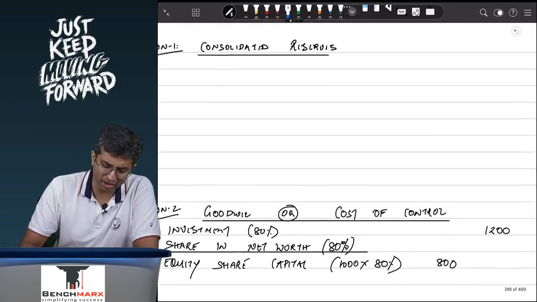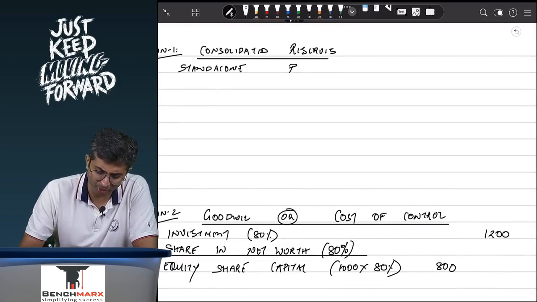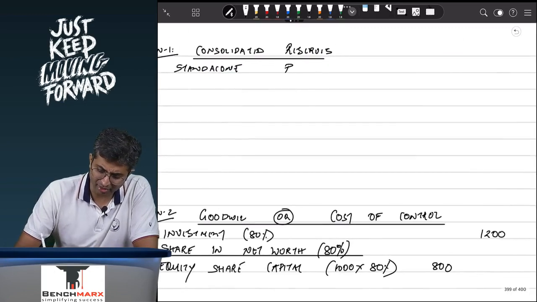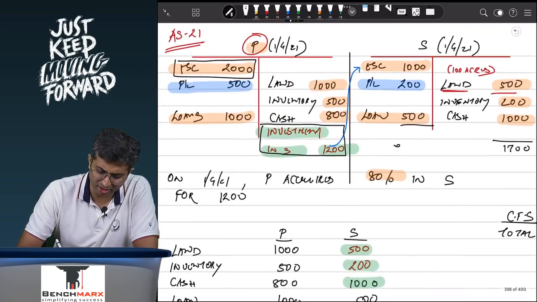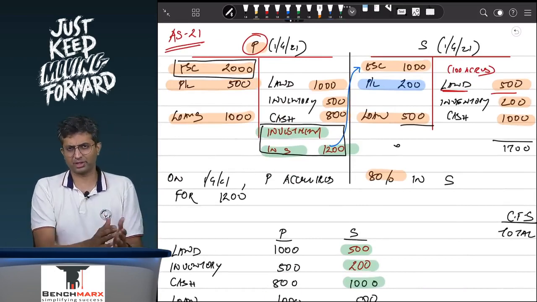So when you look at consolidated reserves, we typically start with the standalone reserves of the parent. So this will continue to appear, let us say, at 500. So we have considered the reserves of the parent as well. This is the standard process that I prefer.